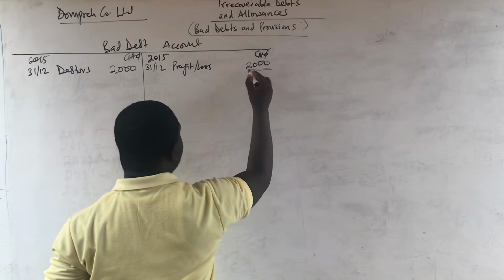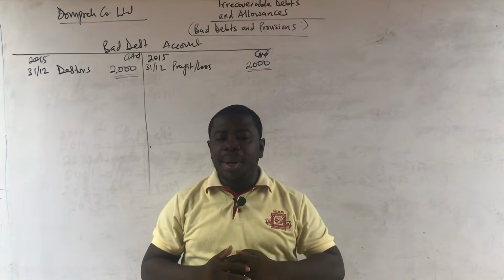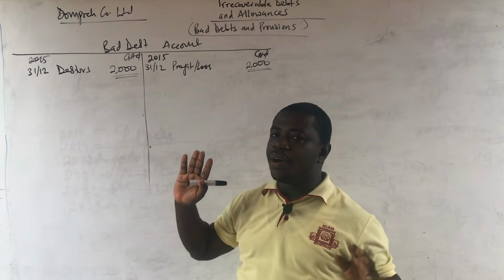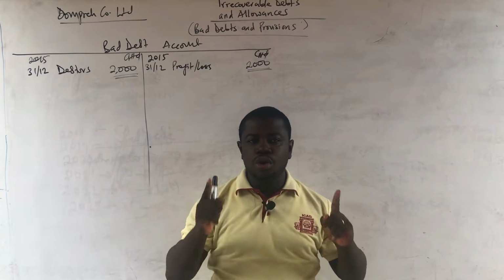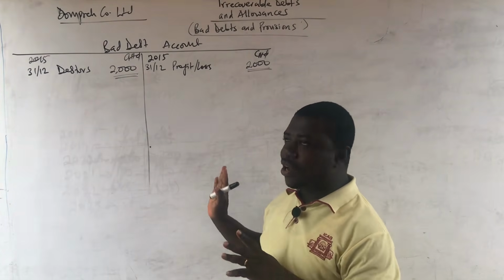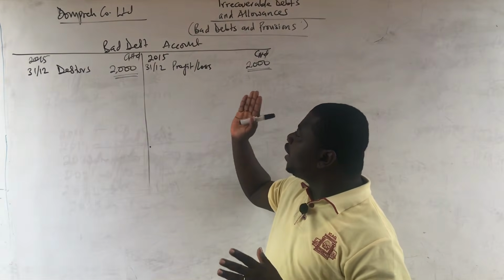Then you have finished, and you close it off with the double underline. Please and please again, do not show any balance carried down in this account. Do not show any balance carried down in the bad debt account that we are preparing under this topic. We just close it straight.